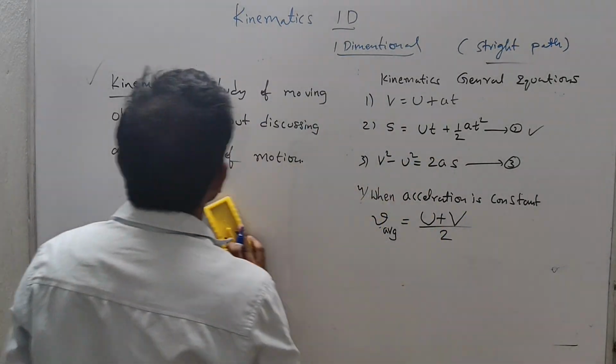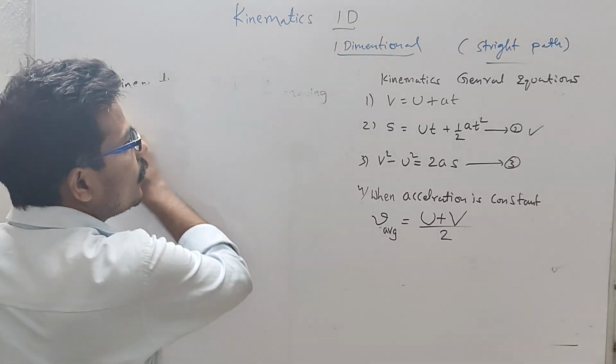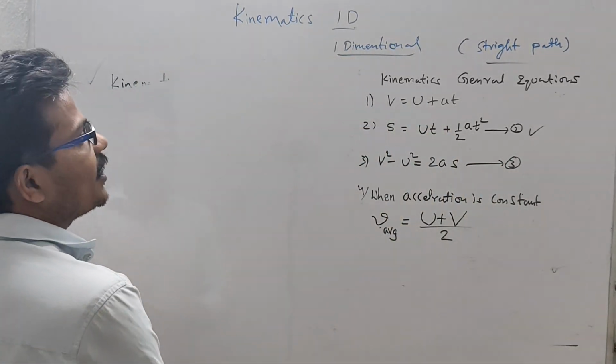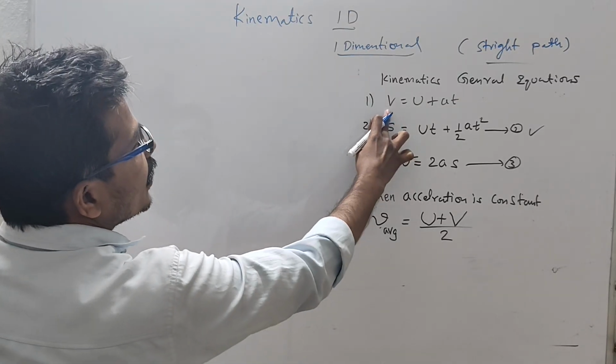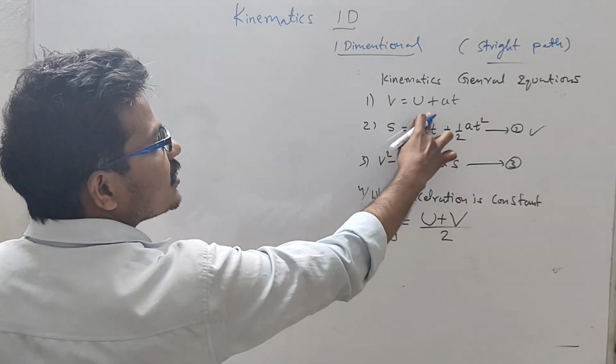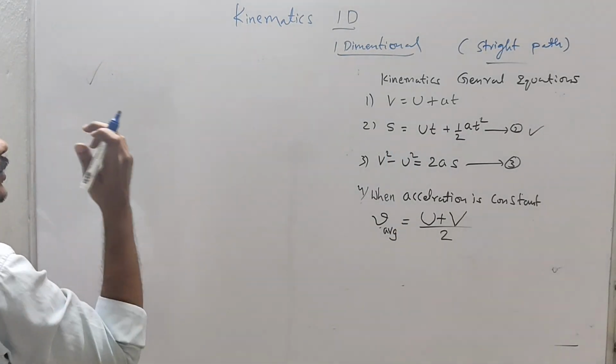Now, first one, final velocity is equal to u plus at. Final velocity is equal to initial velocity plus acceleration into time.